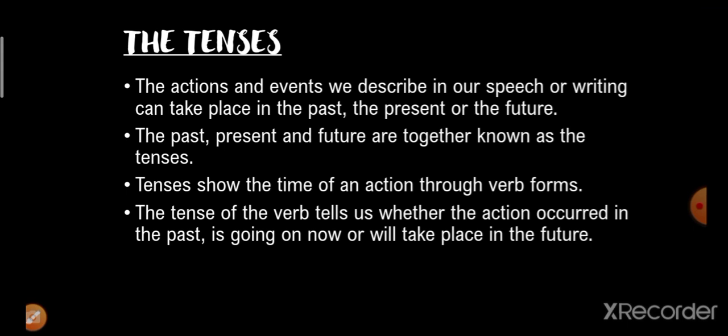In other words, tenses show the time of an action through verb forms. So, the tense of the verb will tell you whether the action occurred in the past or is going on now or will take place in the future. There are three types of tenses: the present tense, the past tense, and the future tense.